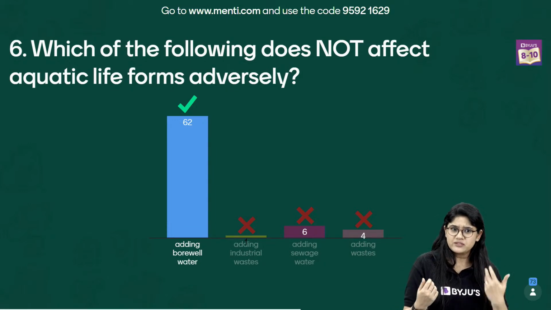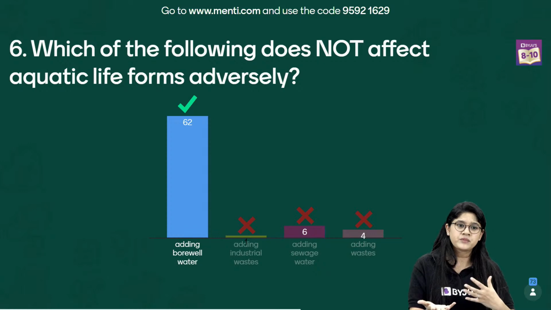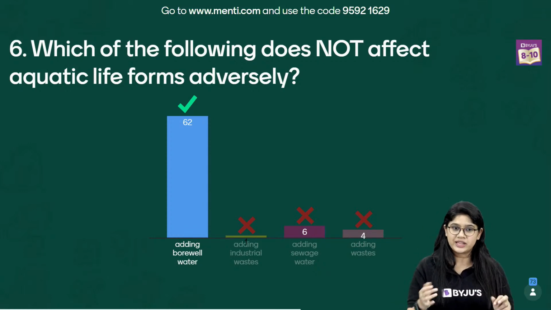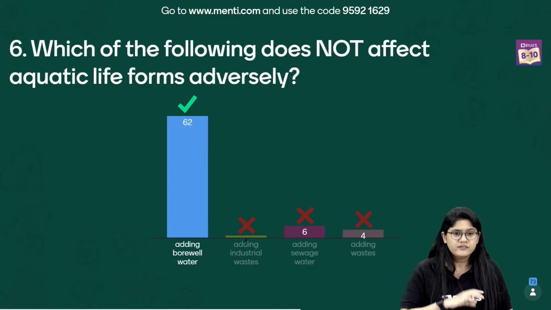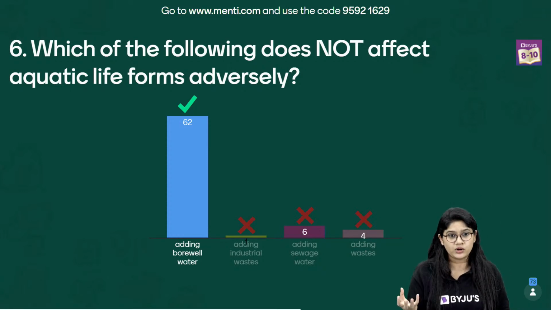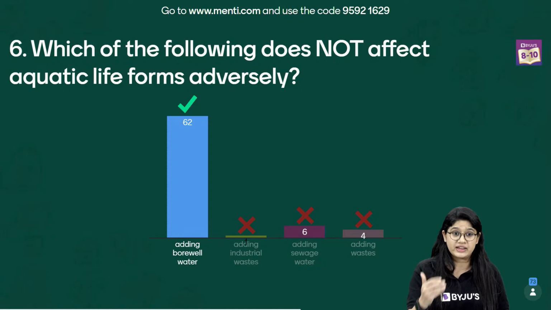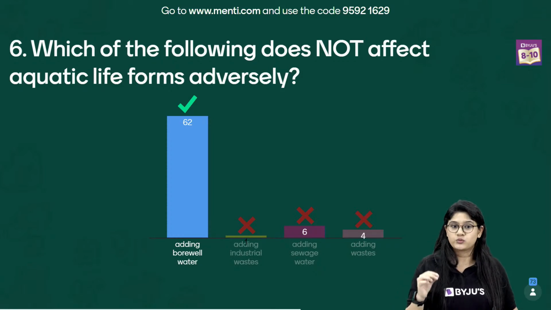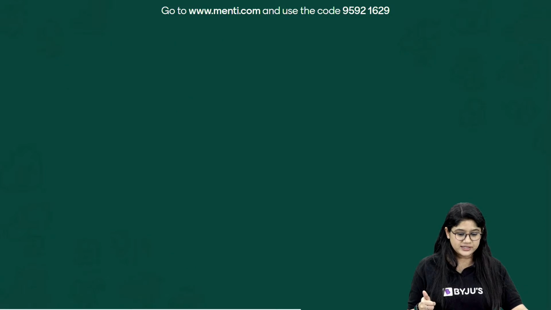They will be getting the water from the soil, from the groundwater, and of course there will be a huge tank over there, and that's the borewell water we have. If we add this water into the water, the aquatic life will not be getting affected, right? Adding of the industrial waste, addition of the sewage water, and the addition of the waste will be hampering the quality of the water. Yes, so we have the correct answer with us.